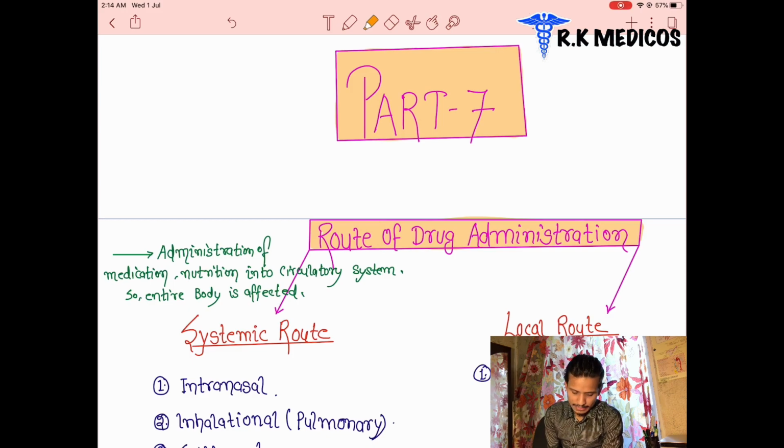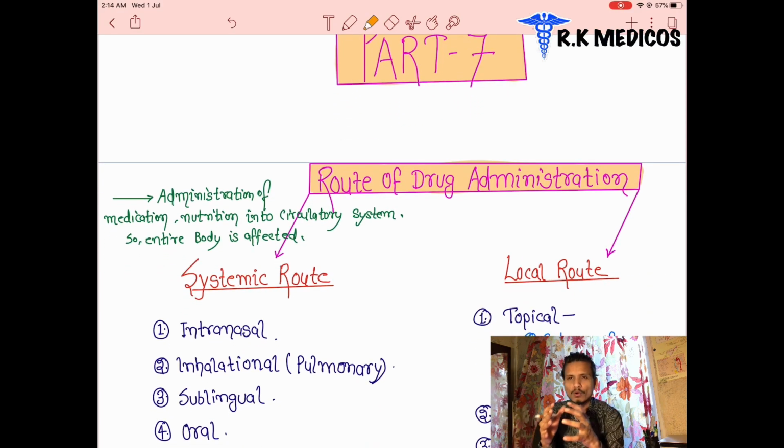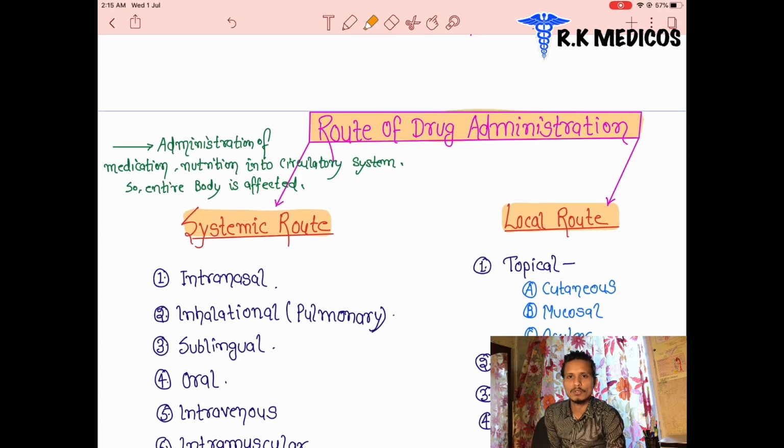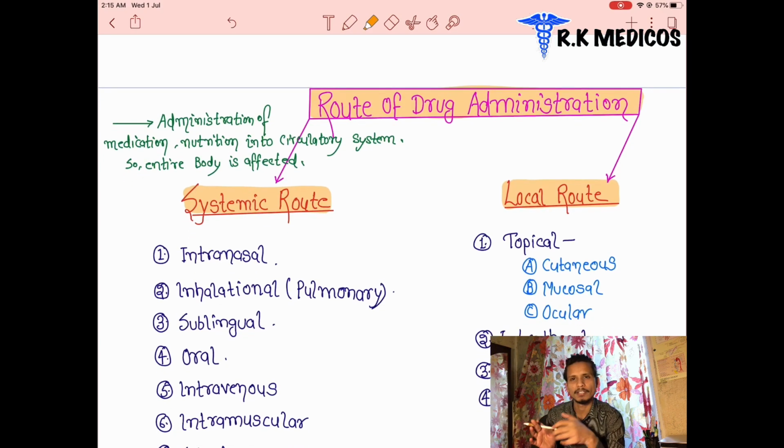In the first part we can see there are two broad classifications of the route of drug administration: the first one is the systemic route of drug administration and the next one is the local route of drug administration. These are the two routes of administration of the drug, the systemic route and the local route. What does systemic route mean? Systemic means the whole body.